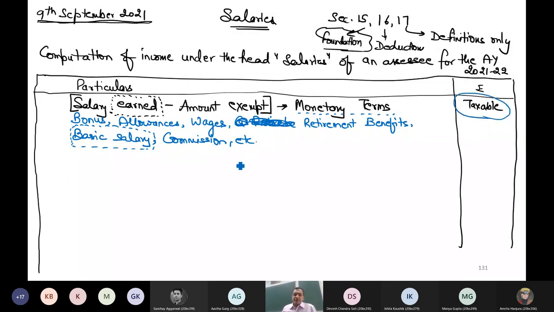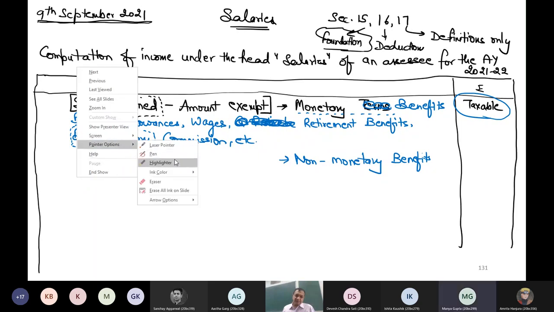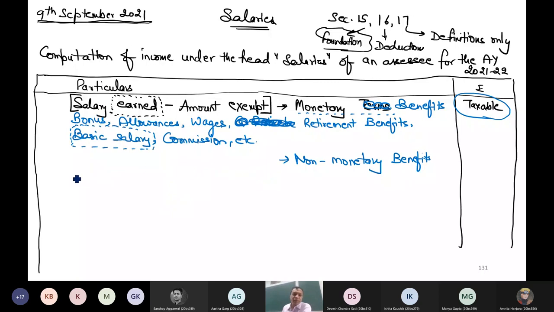Then we have non-monetary items also. Can you tell me what are non-monetary benefits? Which might not be in cash, but are some benefits. Any example of non-monetary benefits? Sir, housing.